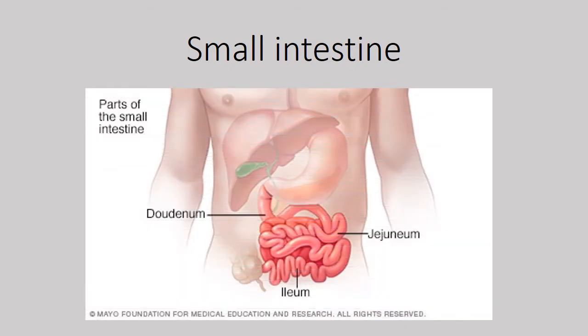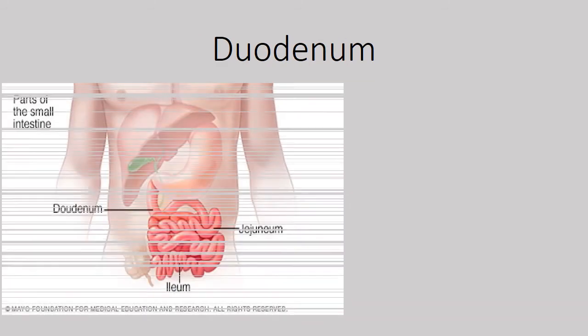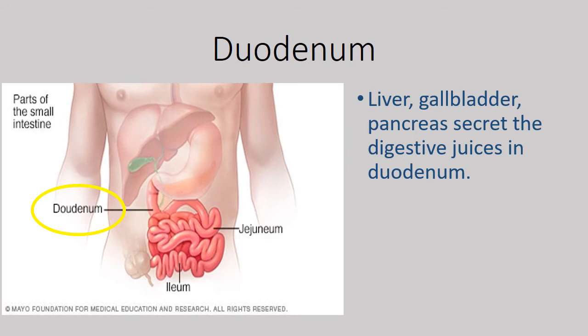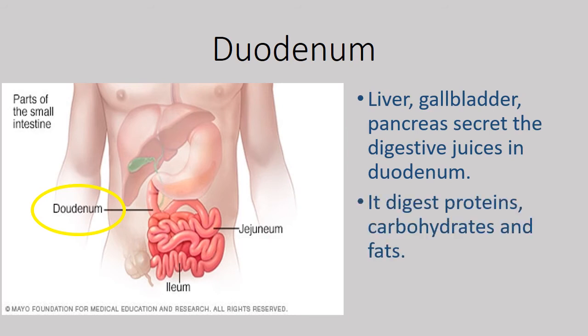There are mainly three parts of small intestine: duodenum, jejunum, and ileum. The food first enters into duodenum. At this time, the digestive juices from the liver, gallbladder, and pancreas enter the duodenum. They help to digest proteins, carbohydrates, and fats.